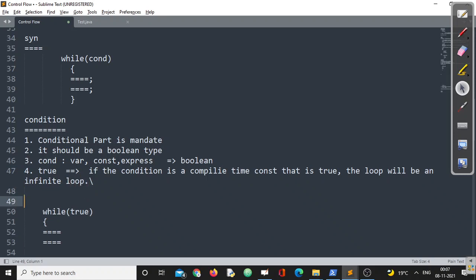Got my point? Okay. Now similarly, if the compile time constant false is there, what can you say? The body of the loop will never be executed, isn't it?